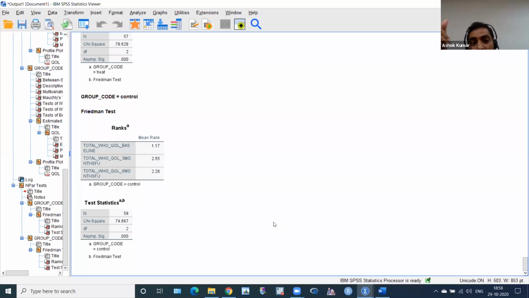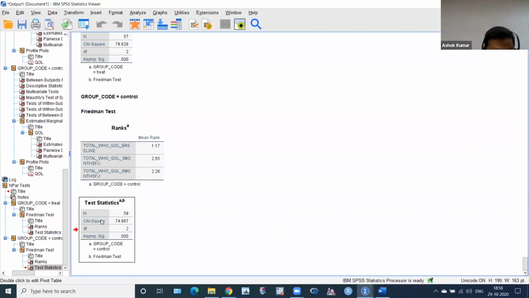This is the null hypothesis, and the alternate hypothesis is that at least between baseline to 3 months, or baseline to 6 months, or 3 months to 6 months, there is a significant difference at 2 times when we compare the distribution. How do we get it? In this, I have to double click it. This is okay, no need.